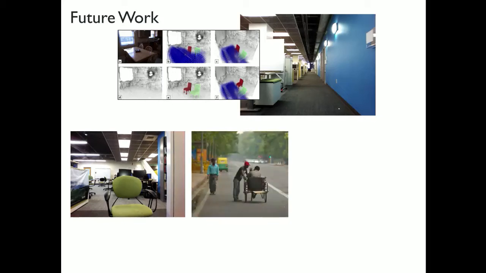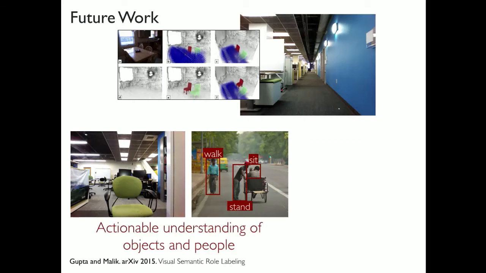And as we think about mobile agents, they will not exist in the environment by themselves. They will have to coexist with other humans and other mobile agents. And again, in computer vision, there is a rich literature on how we do action recognition, how we analyze what humans are up to, and so forth.